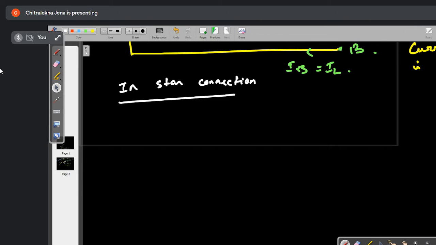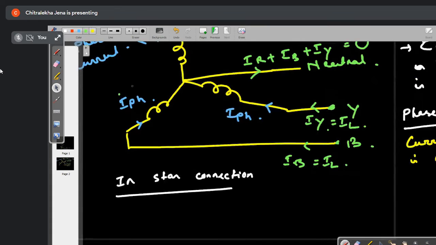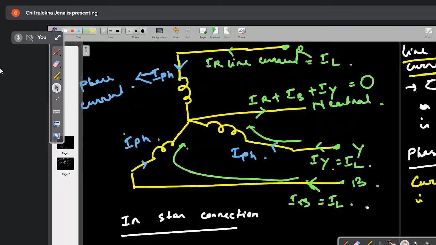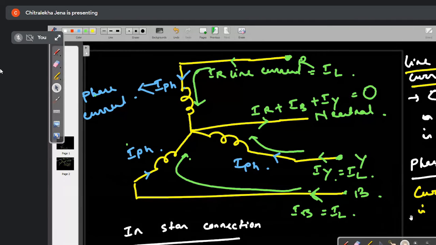Look at the diagram. Is there any difference between the line current and phase current? You see here, same line current is going in the phase. Here also same line current is going in the phase. In the upper one also, the same line current is going in the phase. So line current is equal to the phase current. Am I correct to all of you?